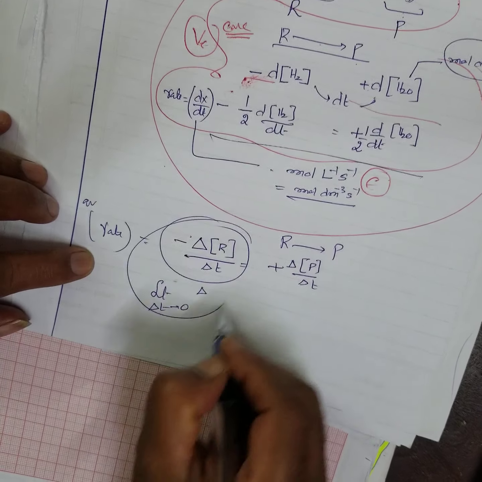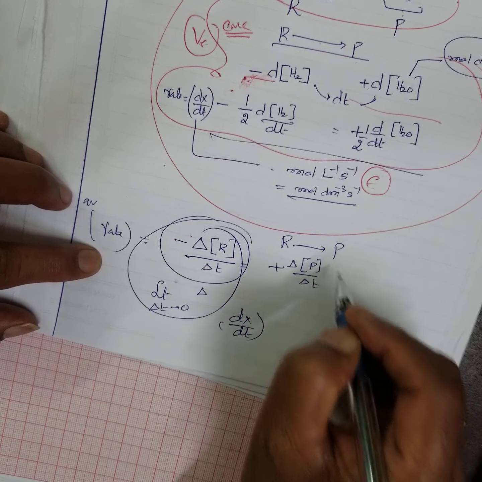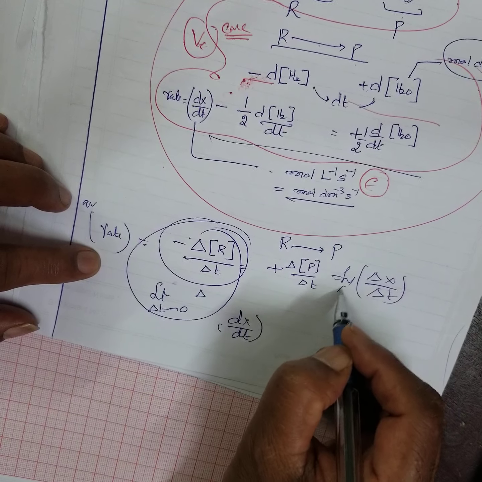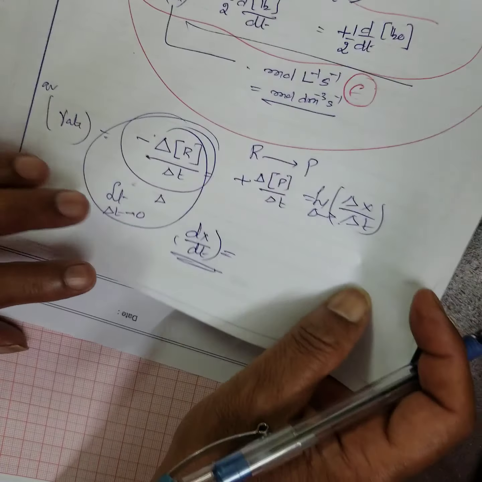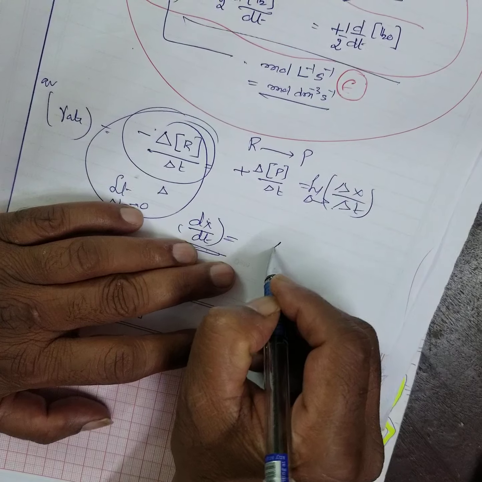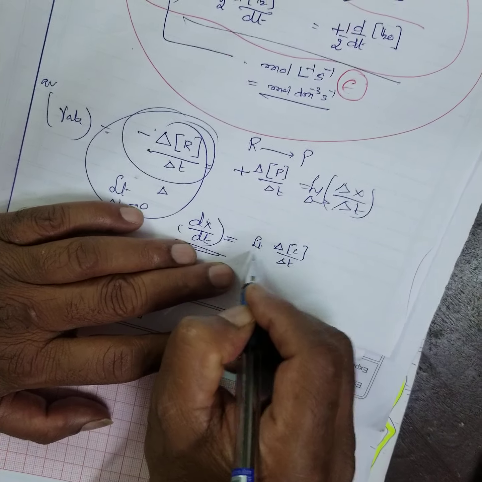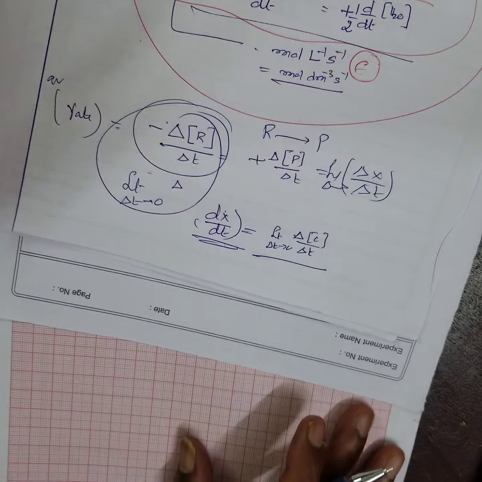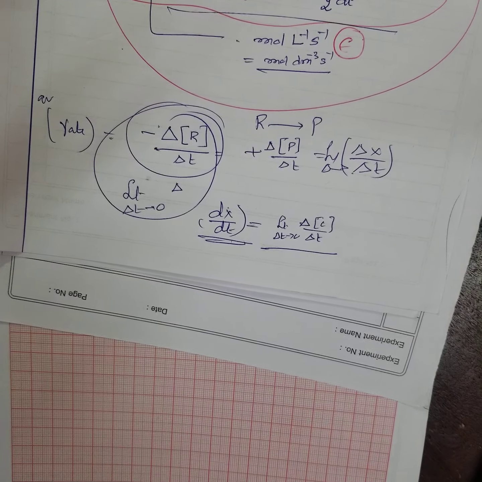Now, if you take delta t tends to 0, then you will get the instantaneous rate. That is called dx by dt. This is delta x by delta t in general. When the limit of delta t tends to 0, it is called instantaneous. Therefore, instantaneous rate is denoted by dx by dt. It is the change in concentration by change in time, however small this interval may be. These are the fundamentals. Now one particular problem they have given, let us solve that.